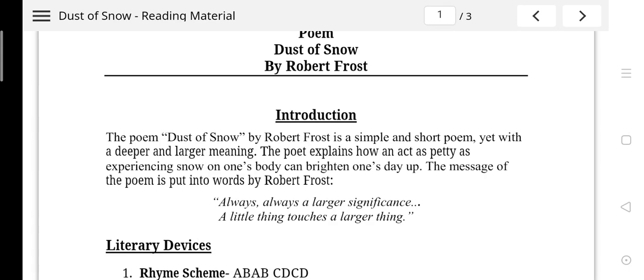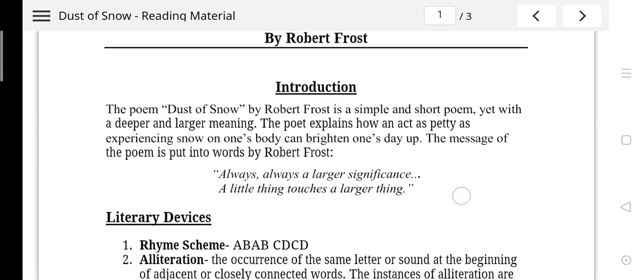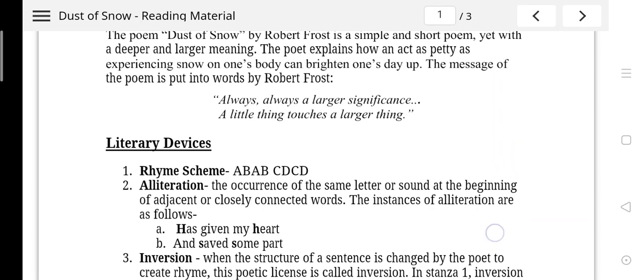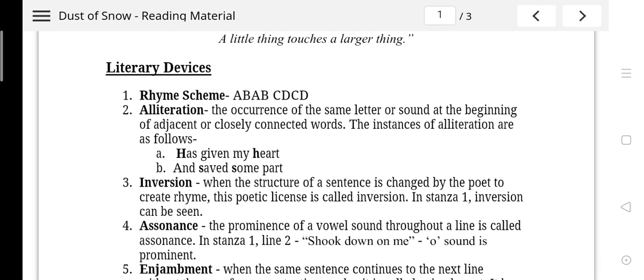Even though the poet has given this message very beautifully, now let us understand how it creates a great impression on the mind of the poet. First, let us understand the literary devices used in the poem. Rhyming scheme: it is A, B, A, B, C, D, C, D. While reading the poem, I'll tell you how it is correlated in this sense.